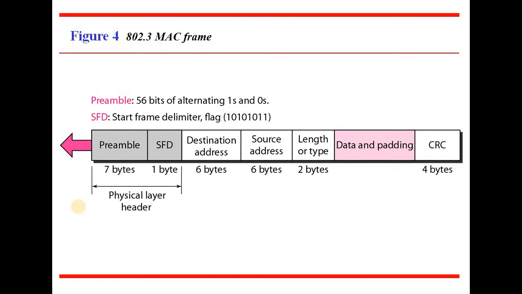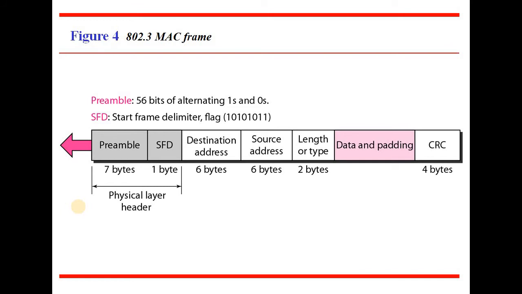The next field is the destination address, a 6 byte, 48-bit MAC address. The source address is also 48 bits, that is 6 bytes. The length or type field is 2 bytes, that is 16 bits, used to decide what type of frame it is and the length of the frame.